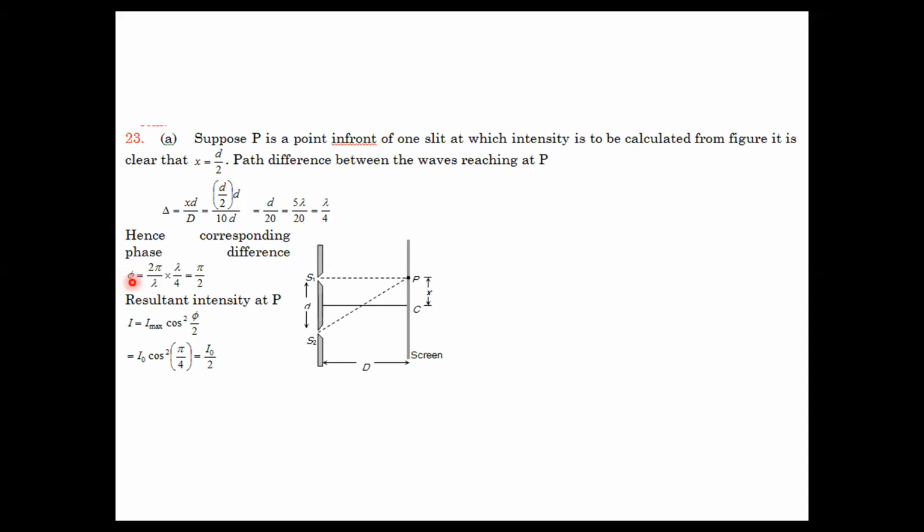And you know how to find the phase difference. Phase difference is 2 pi by lambda into the path difference that you got here, so you will get pi by 2. So what is the resultant intensity? I max cos square phi by 2 should give you I naught by 2. So I hope you got the answer for question number 22.